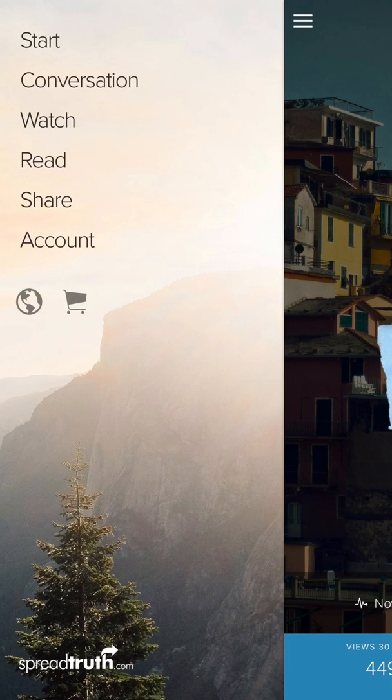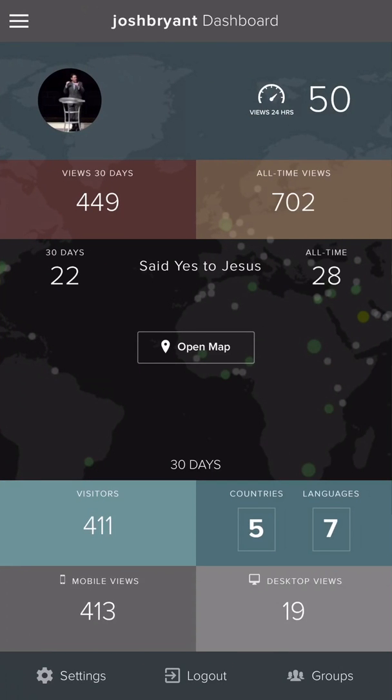And then there's the Account tab, and that's where I'm going to start. You can see just in the last 24 hours that 50 people have heard the gospel as a result of clicking on my link. That's happened in 5 different countries and 7 different languages. 22 people in the last 30 days have accepted Christ, 28 all time. So some really cool things. That Open Map tab, I'm not going to do that because every time I click it, for whatever reason, it shuts off my video recording. But when you click that, it brings up a map where you can see all over the world where people have heard the gospel. And I'll maybe try to post a picture of that here in a minute.